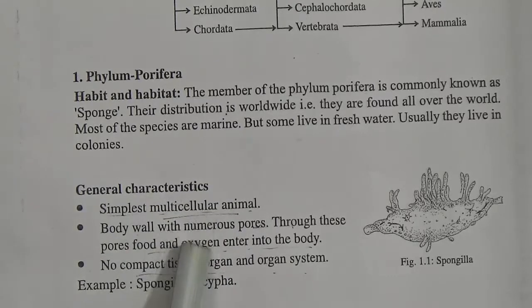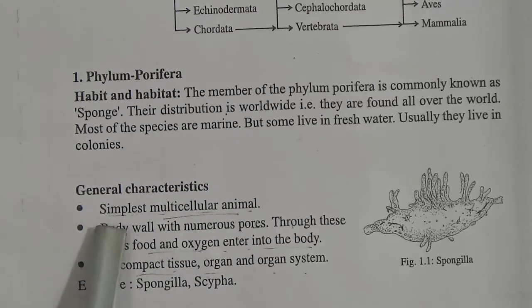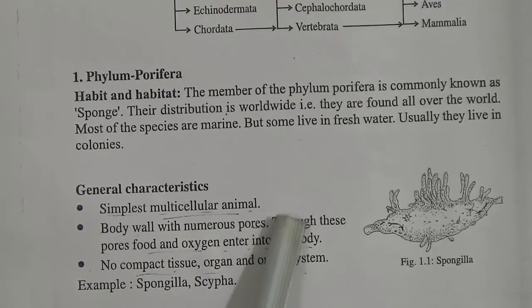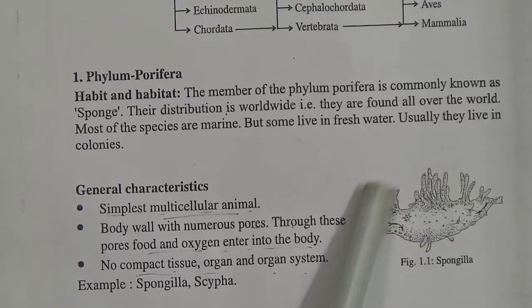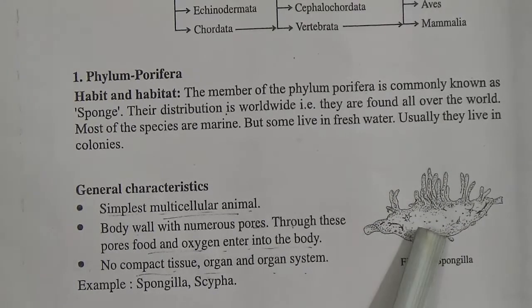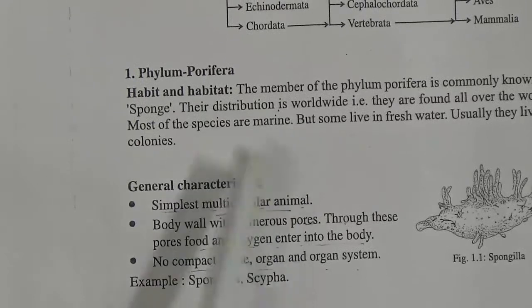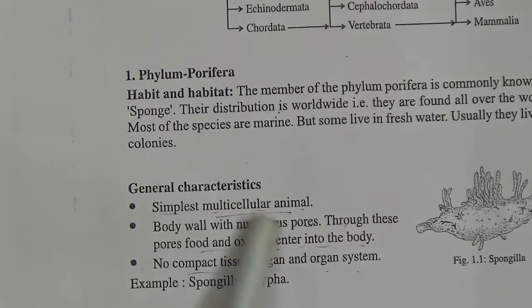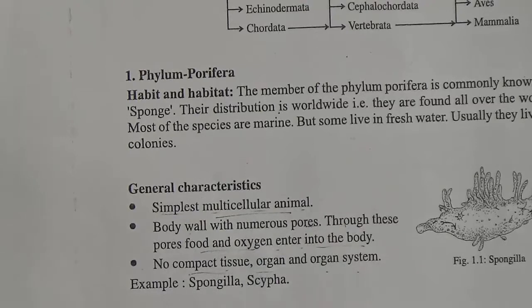And the characteristics of phylum Porifera are given here. Number 1, simple multicellular animal. Number 2, body wall with numerous pores. Through these pores, food and oxygen enter into the body. My dear students, see, here is given a figure of Spongilla. This belongs to phylum Porifera. Number 3, no compact tissue, organ and organ systems. For example, Spongilla, Scypha. So my dear students, this is a memorizing part, and you have to memorize properly the habit and habitat and the general characteristics for each and every phylum.